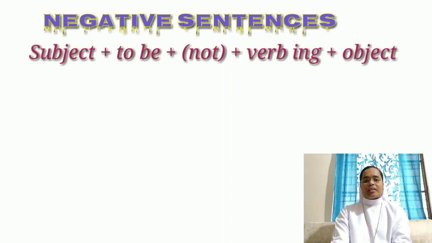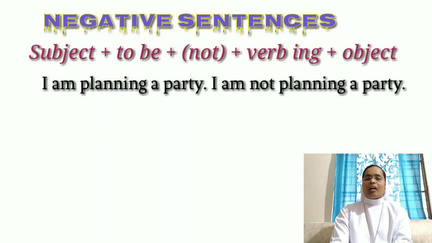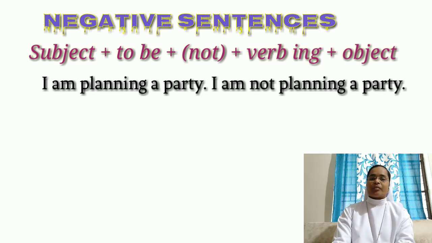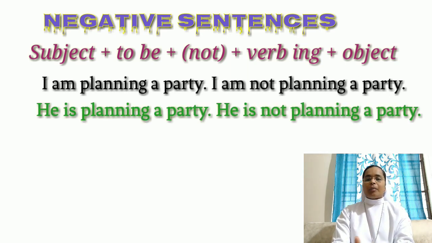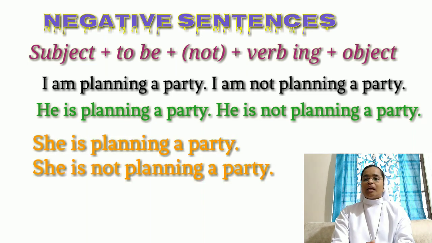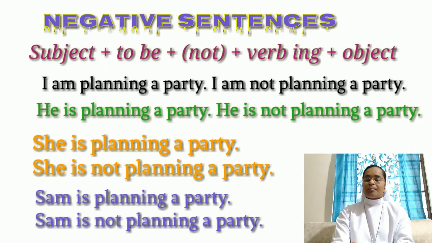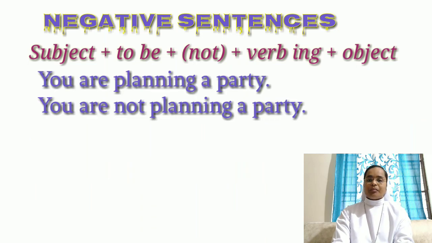Let's now see some examples. I am planning a party. So what will be the negative sentence? I am not planning a party. He is planning a party. He is not planning a party. She is planning a party. She is not planning a party. Sam is planning a party. Sam is not planning a party.